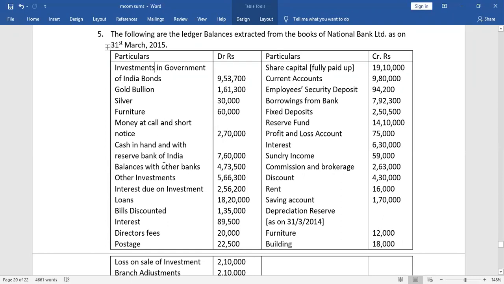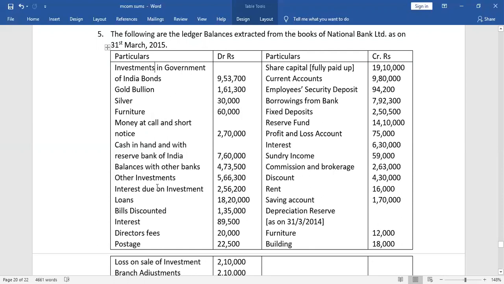Balances with other banks and money at call and short notice are shown together in the seventh schedule. Then we have other investments, which will be shown in the eighth schedule. Other investments, along with the investments given, investment in government of India bonds, gold bullion, silver and other investment.